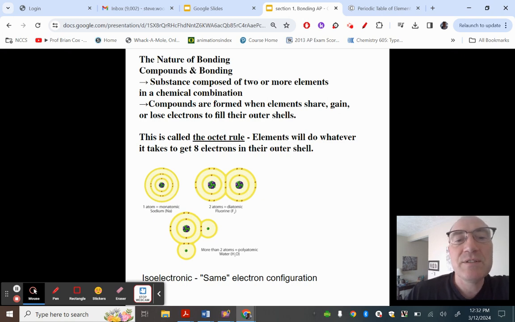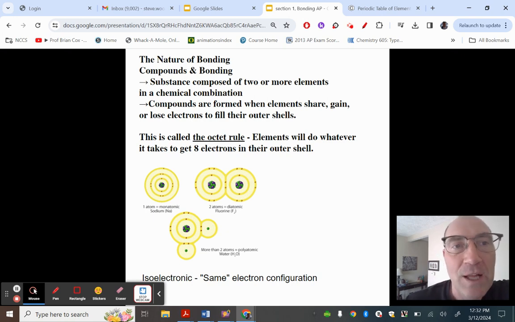All right, now the nature of bonding. So when substances combine, typically what happens is they're lowering their delta H, so energy is flowing out of the system. And so oftentimes these are exothermic when things react, but they don't have to be. There can be changes in entropy that cause it to be spontaneous. But regardless, what ends up happening is the outer shells get filled up and they become isoelectronic with the noble gases. That word isoelectronic just means the same electron configuration.